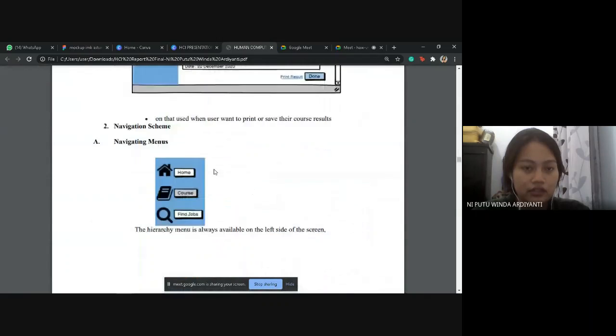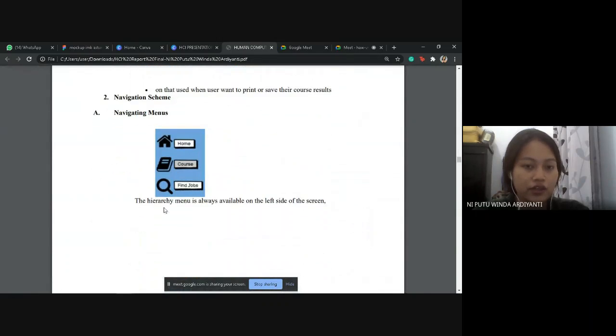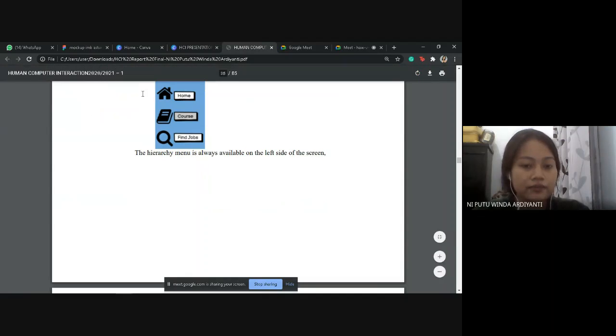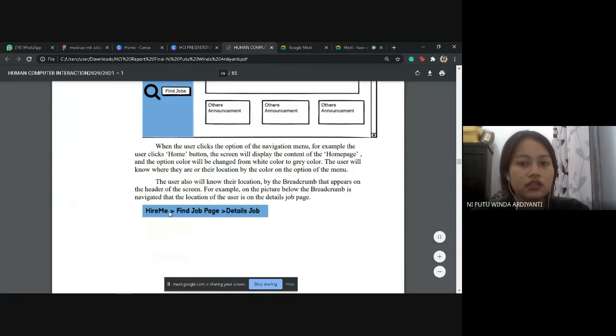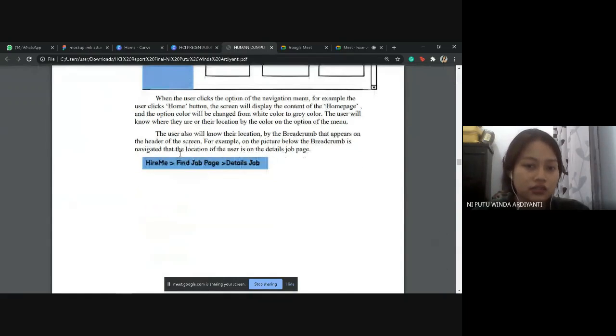So after that, these are our navigation menu. We create a hierarchy menu that is always available on the left side of the screen: Home, course, and find job. For example, this one. We also create the breadcrumbs, which show that the location of the user is on the detailed job page. For example, it goes from the home page, then the find job page, and then the detailed job page.